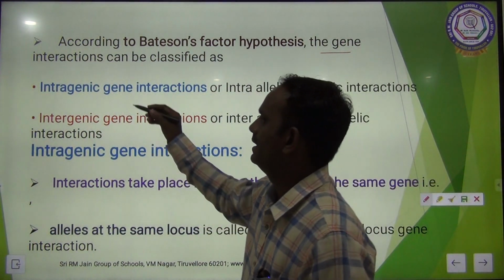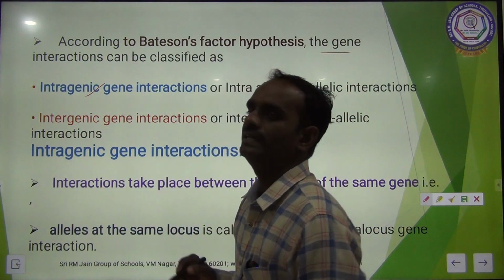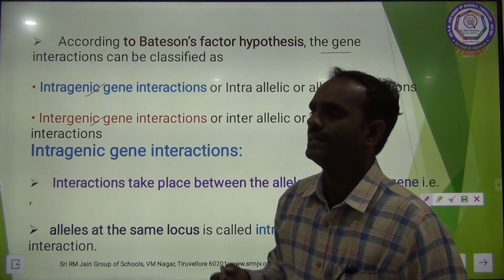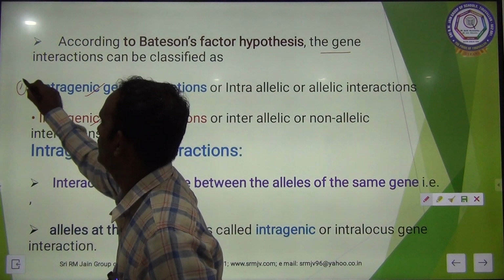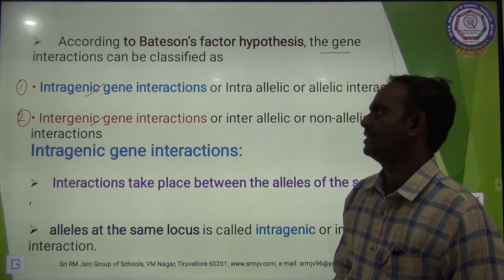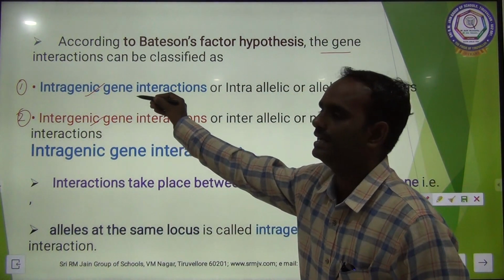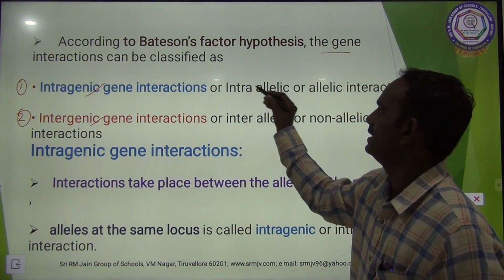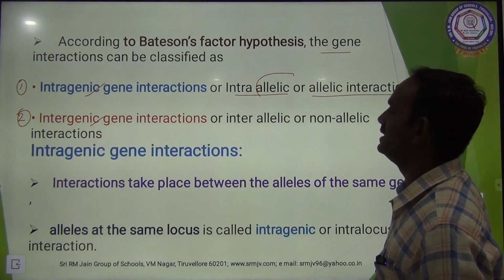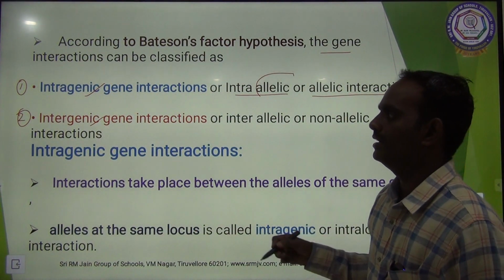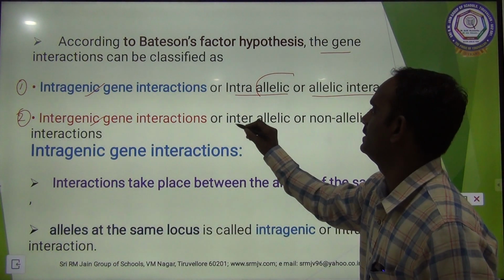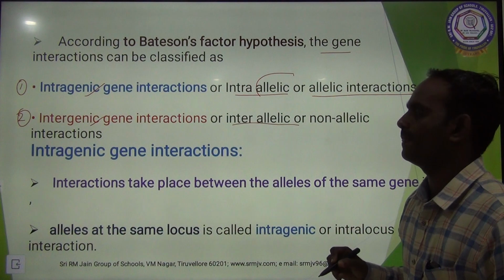One is called intragenic gene interaction and the second one is intergenic gene interaction. The intragenic gene interaction is also called intra-allelic or allelic interaction. The second one, intergenic gene interaction, is also called inter-allelic gene interaction.